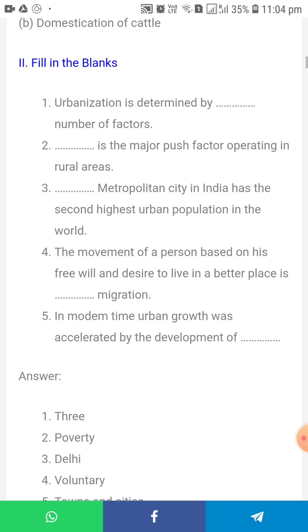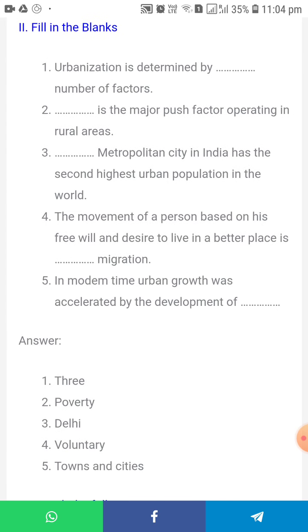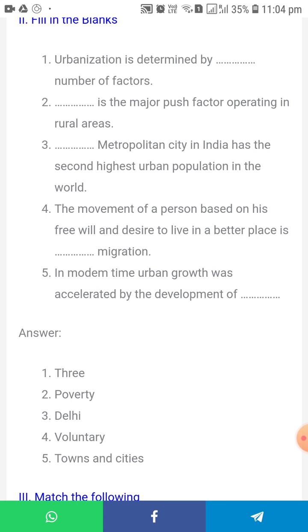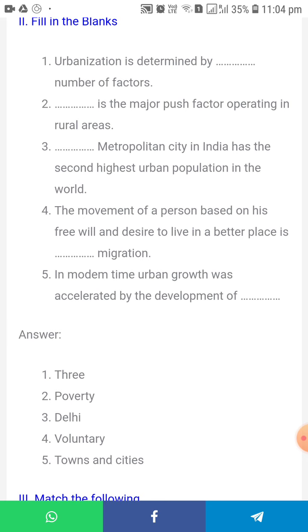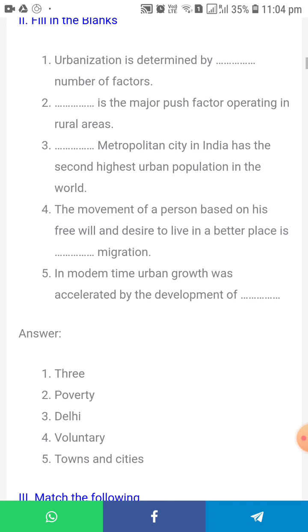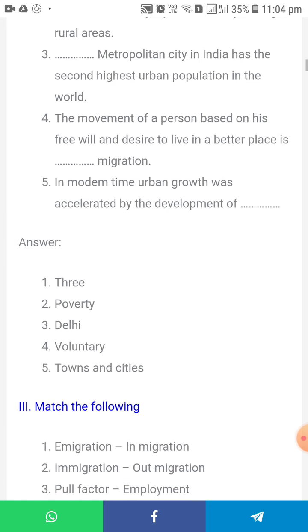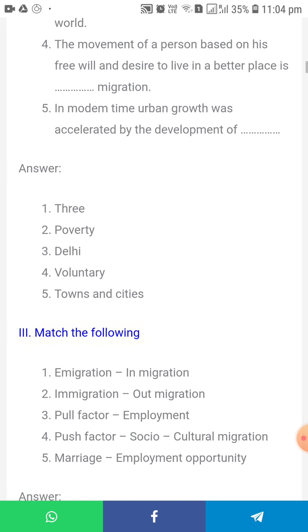Dash is the major push factor operating in rural areas. What is the answer? Poverty. And the third one: dash metropolitan city in India has the second highest urban population in the world. What is the place name? It's Delhi. Good. The movement of a person based on his free will and desire to live in better places is dash migration. Yes, voluntary migration. In modern times, urban growth was illustrated by the development of dash. Yes, towns and cities.